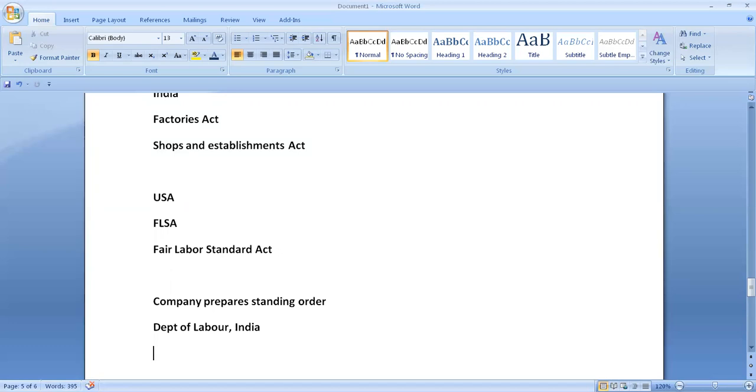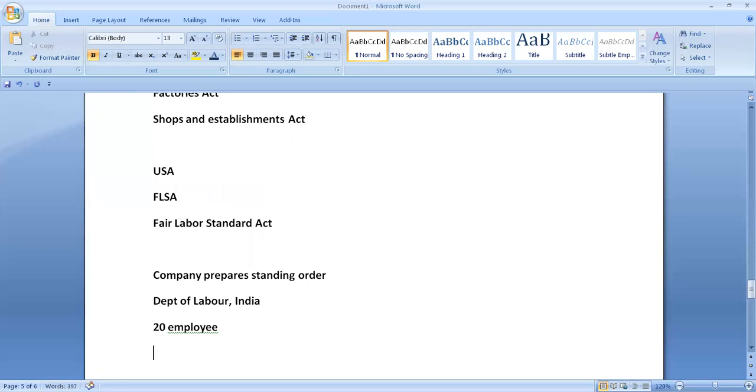These are applicable if the company has at least 20 employees, or there are certain other rules such as maintenance of electricity, lights and other things.